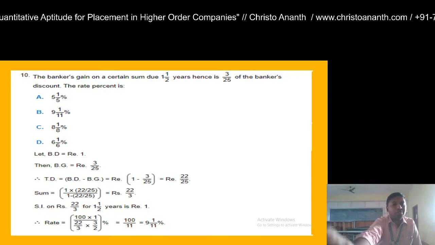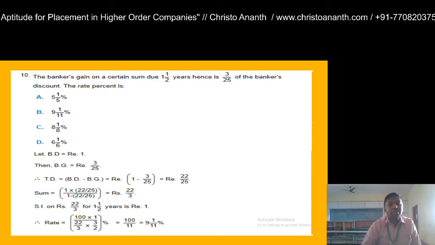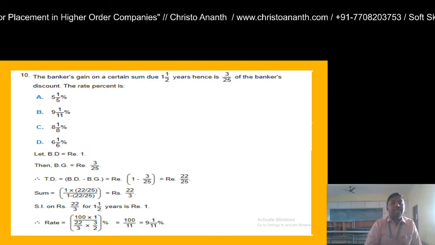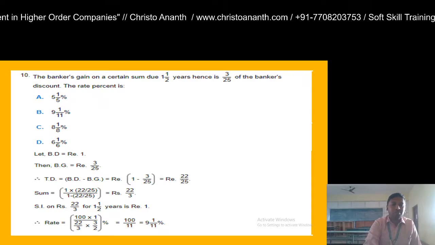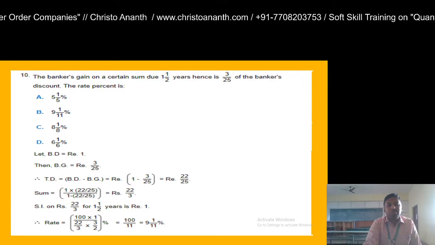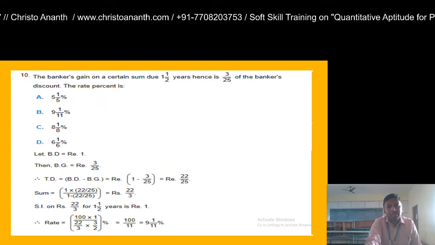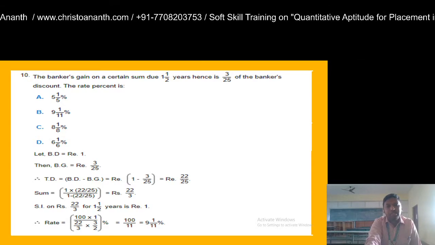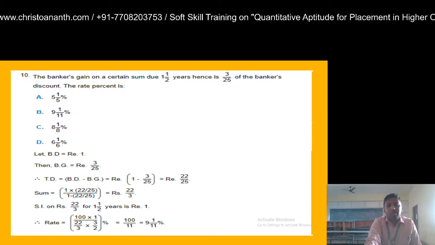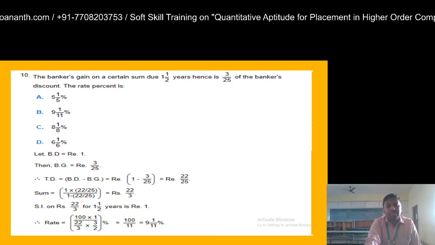So in the numerator you have 22 by 25 and in the denominator you have 3 by 25. If you cancel the denominators, it's actually 22 by 3. So the simple interest on 22 by 3 for 1.5 years is rupees 1. From this you are going to calculate the value of rate.